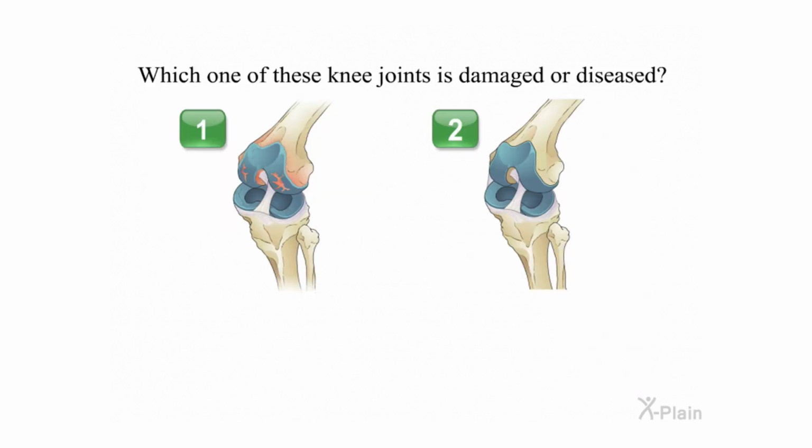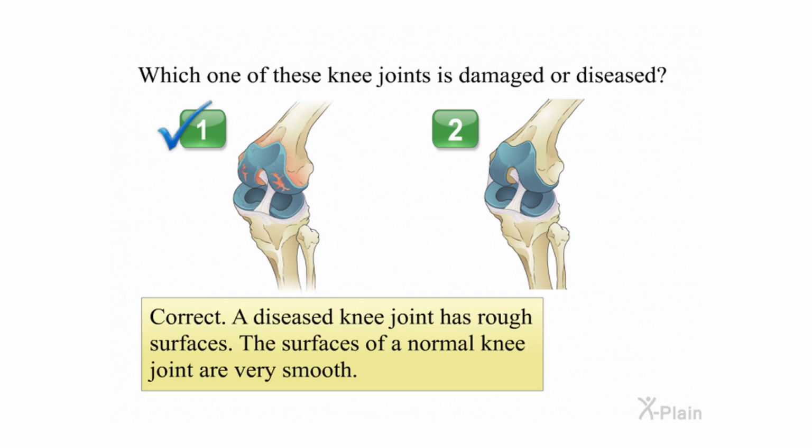Which one of these knee joints is damaged or diseased? Choose one of the following options. Correct. A diseased knee joint has rough surfaces. The surfaces of a normal knee joint are very smooth.